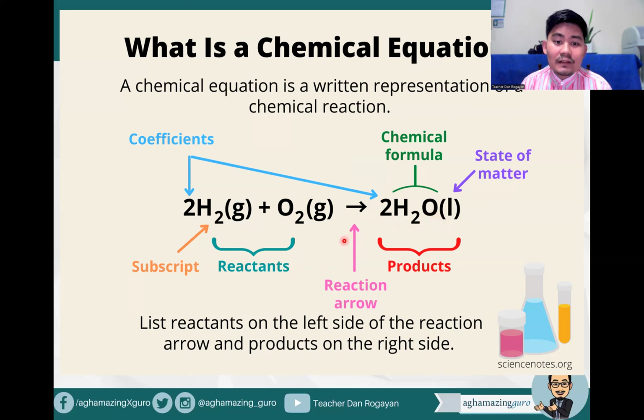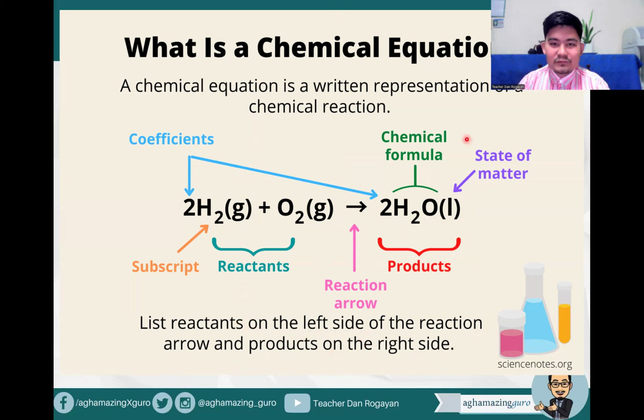So this is actually a chemical equation, written representation of chemical reaction. And in the chemical reaction, you can see that before the arrow or at the left of the arrow, you can find the reactants. After the arrow or at the right of the arrow, we have the products. And this arrow is what we call the reaction arrow. So we have here the chemical formula with states of matter like liquid, gas, and another gas here. And you can see the coefficients here, where you need to multiply the subscript of that particular element. So list reactants on the left side of the reaction arrow and products on the right side.